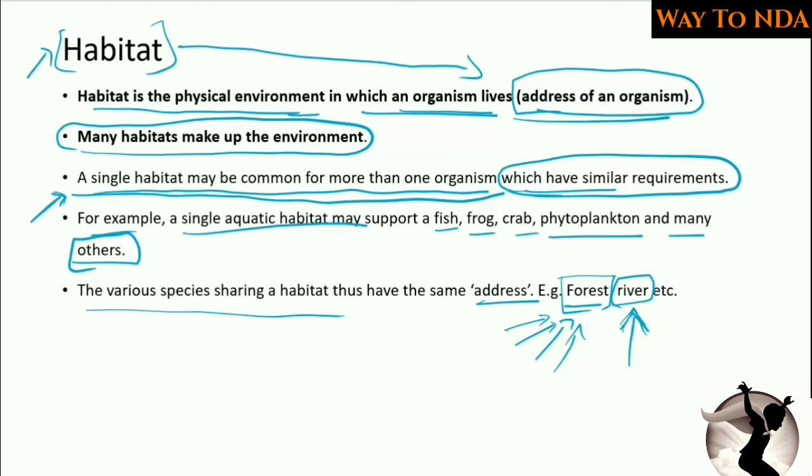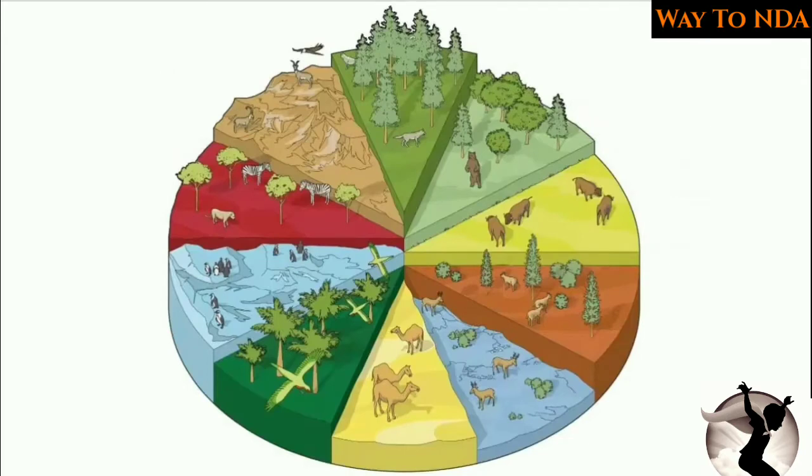So here this is an example. Here you will find this is the polar habitat. Here you will find the penguins and other animals which are staying there. Then in the desert region you will find camels, then reptiles, snakes, then scorpions, and small insects which are adapted to live in the desert area.